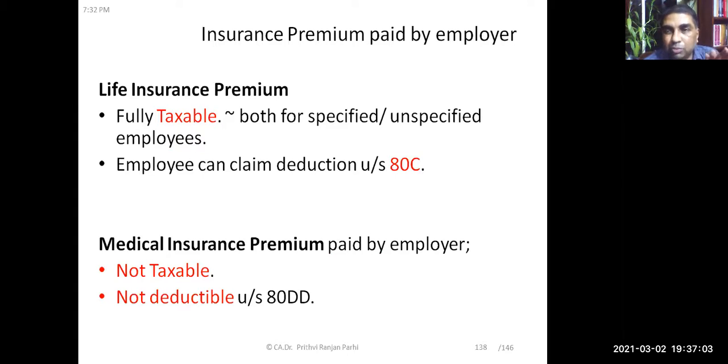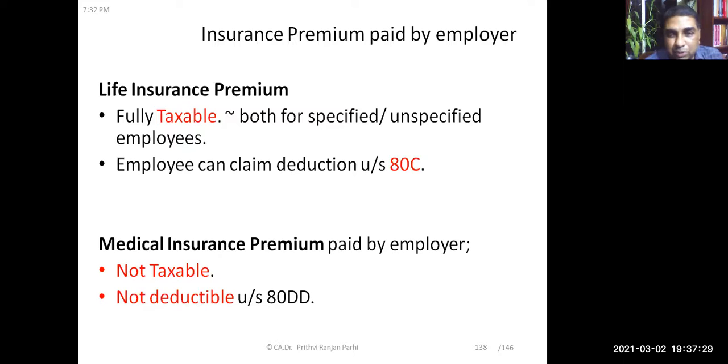Now, both furnished accommodation and unfurnished accommodation we have completed. Now, friends, we'll see this thing: insurance premium paid by the employer. If the employer is paying the insurance premium, it is fully taxable, both for specified as well as unspecified employees. But since the employee's insurance premium is paid, the employee may be eligible for deduction under Section 80C. That's a different thing. That deduction can be availed.